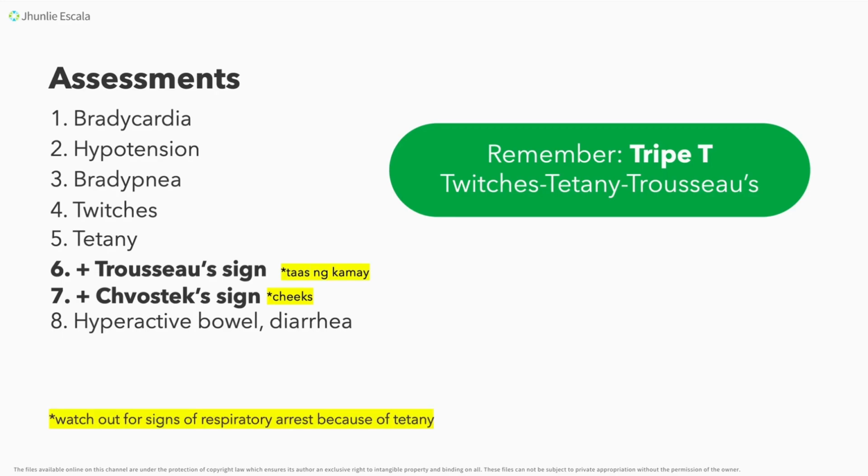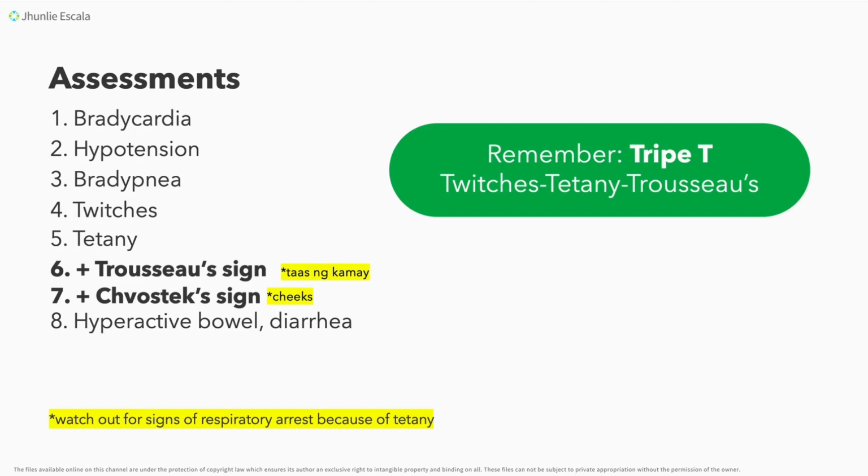Okay, so also we need to remember to watch out for signs of respiratory arrest because of your tetany. So we need to remember that your number 3 here says na pwedeng magkaroon ng pasyente natin ng bradypnea. So kapag meron po tayong shallow and weak muscles in the respiratory area, okay, that assists in our breathing.